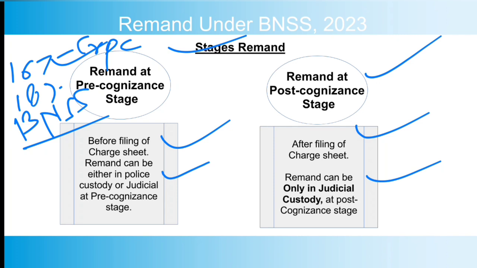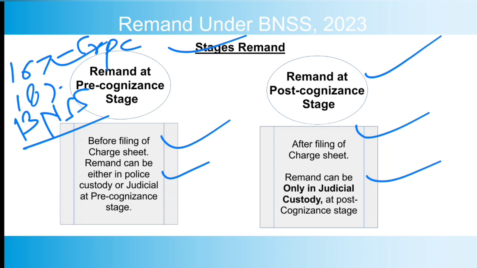The provision must be read properly: police remand can be of 15 days even in BNSS, as it was in CrPC, but judicial remand can be more than 15 days, as there is also a limitation of 60 and 90 days in 187. But at the post-cognizance stage, there is no fixed time period for how long the accused can be put in judicial remand during the trial.